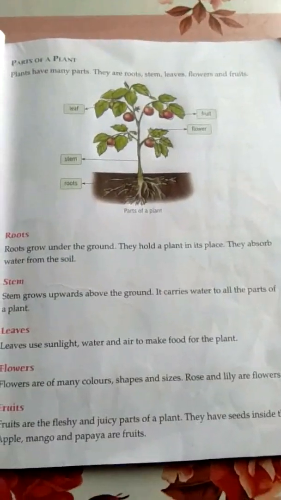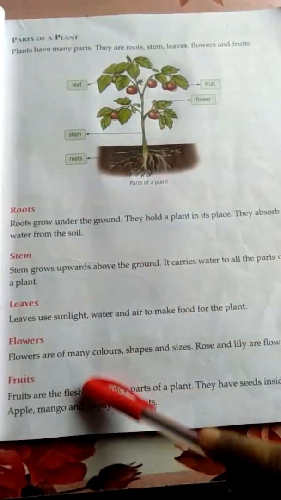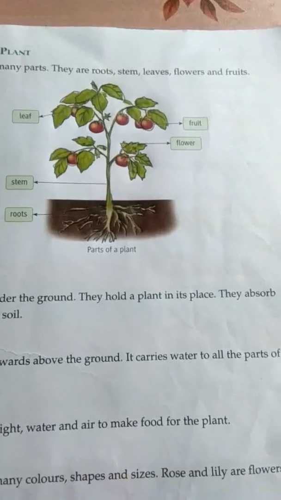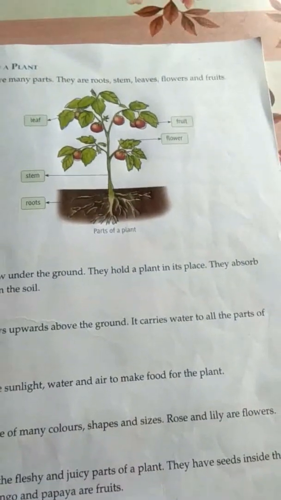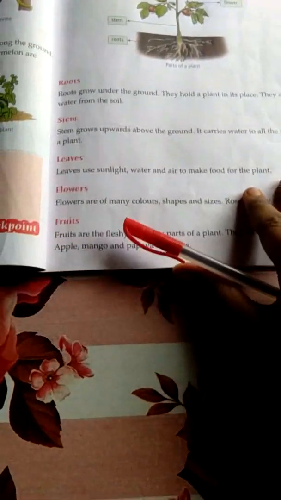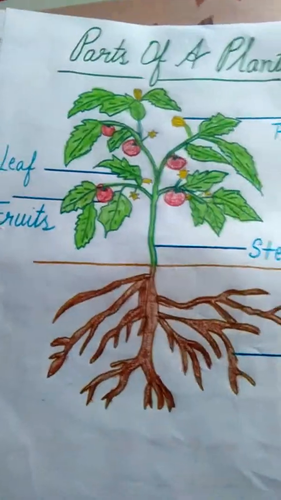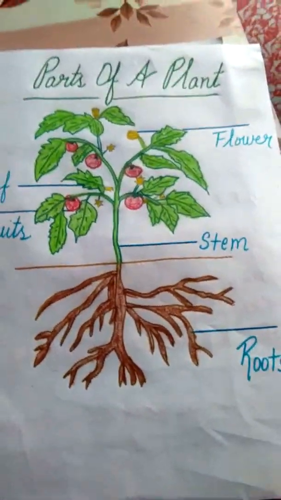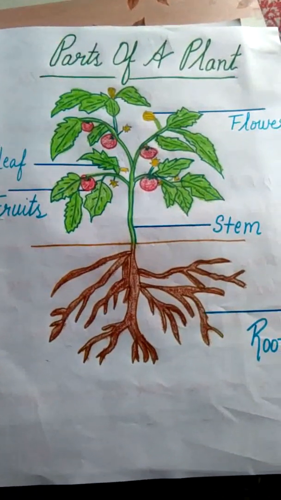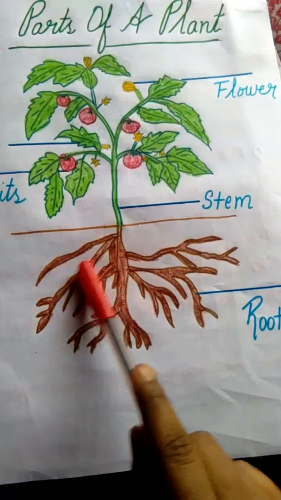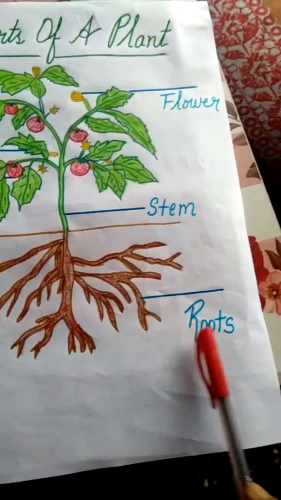So see this, children. These are the parts of a plant and this is a picture of a plant. Clear? Now I will also show you this part. Have you seen this part of a plant? This is also a part of a plant. These brown colors are roots.